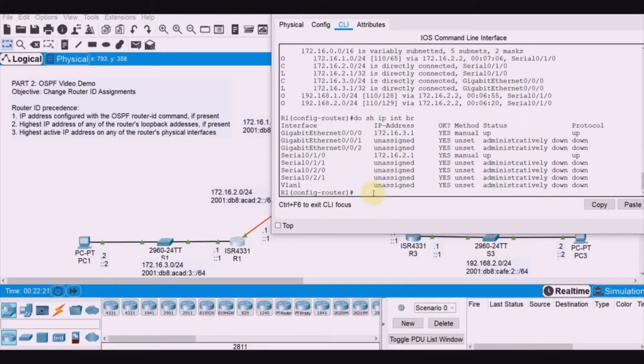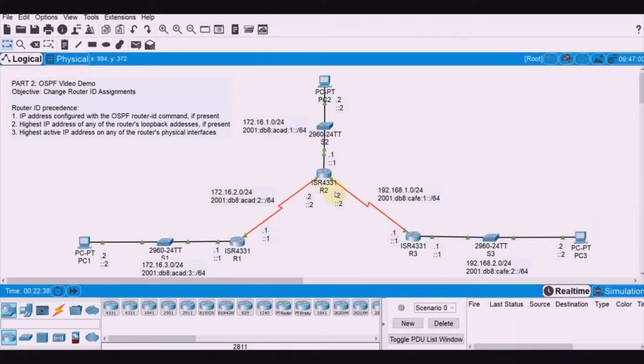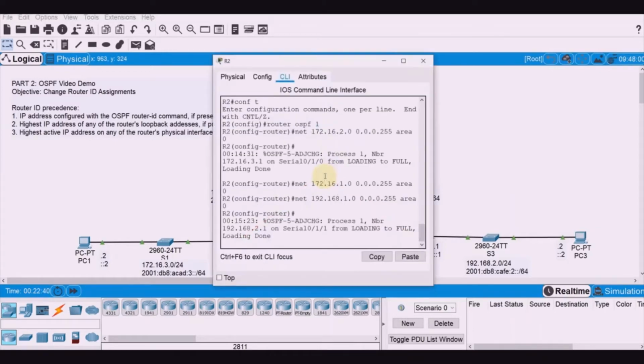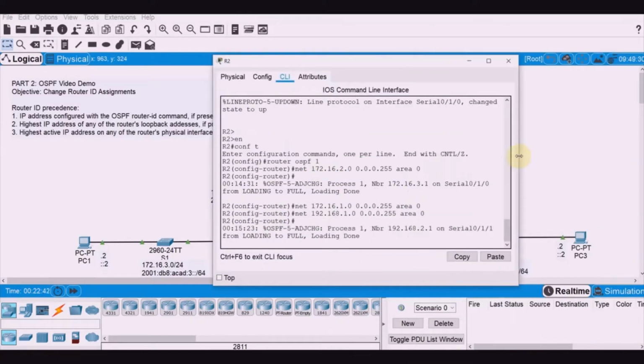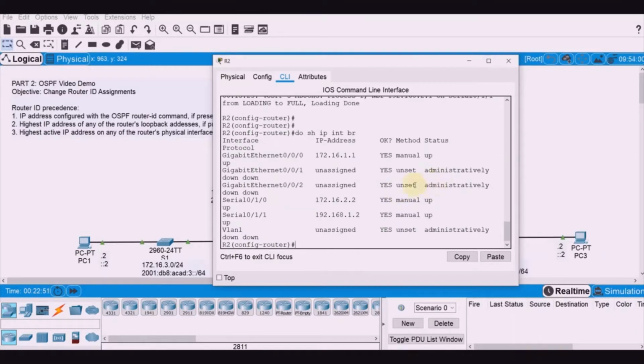Let's execute the command show ip protocols. Here this is OSPF 1, and your router ID is 172.16.3.1, based on the third precedence. Let's go ahead and check router 2. On router 2, we execute show ip int brief again.